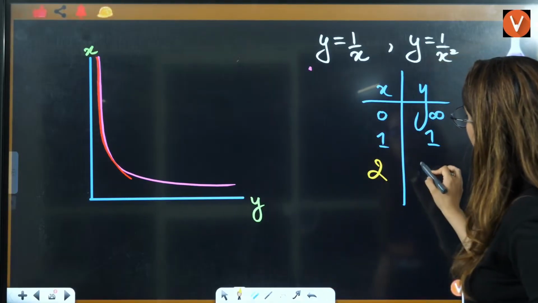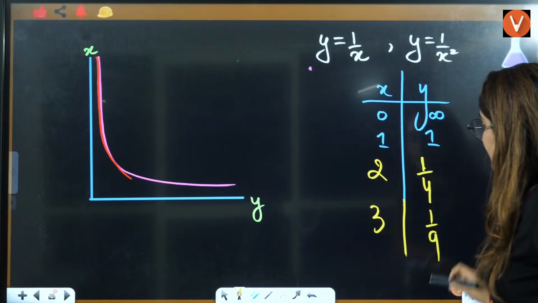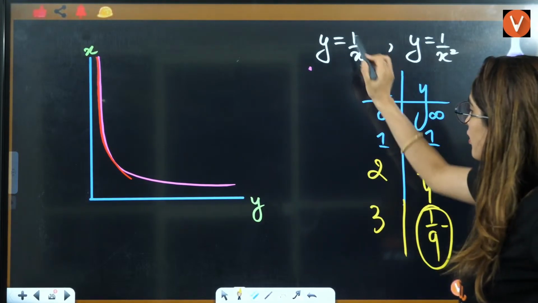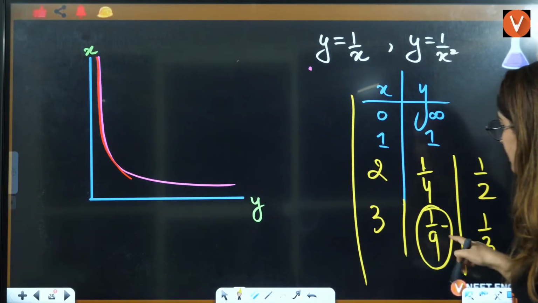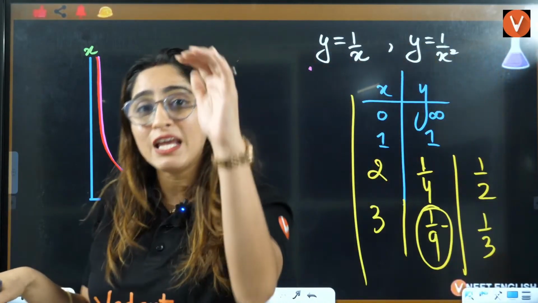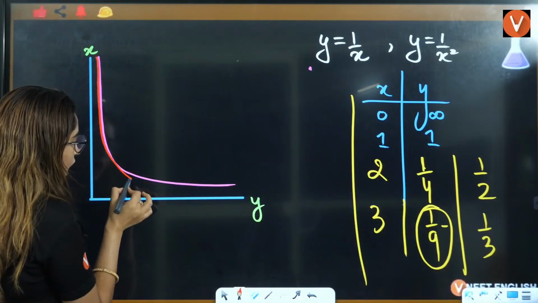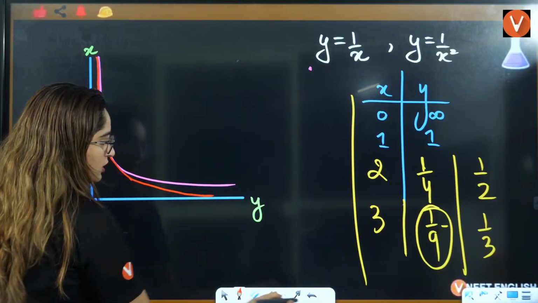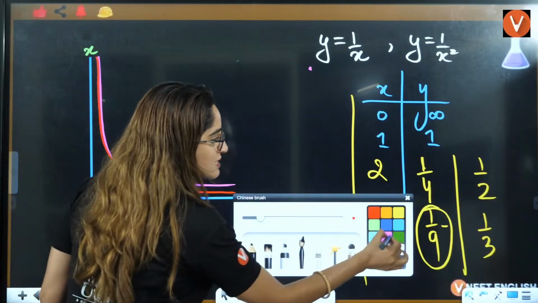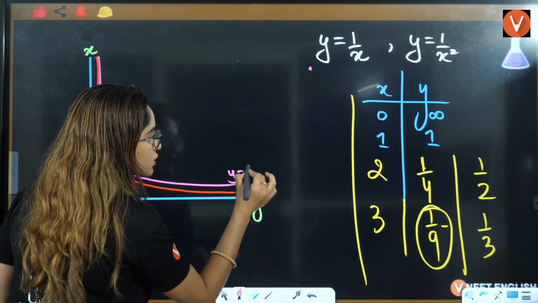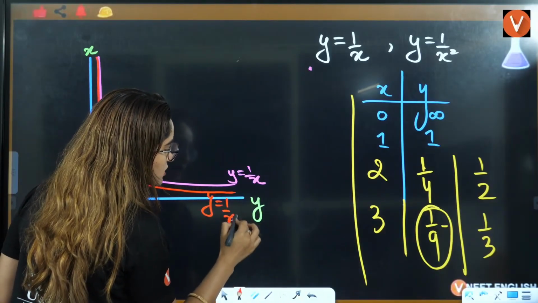When x is 2, y will be 1 by 4. When x is 3, y will be 1 by 9. That means when I talk about this graph, at this point, y was 1 by 2 and 1 by 3. Now it is 1 by 9. That means it is even steeper here. So this graph will be like this. After 2, it will start changing further. So you can say that this pink graph is y is equals to 1 by x and this red graph is y is equals to 1 by x square.